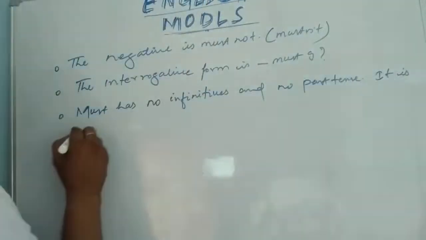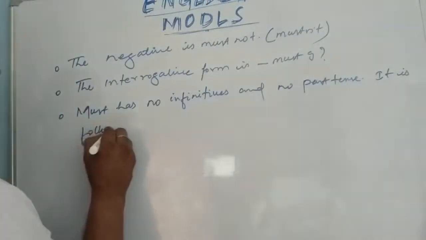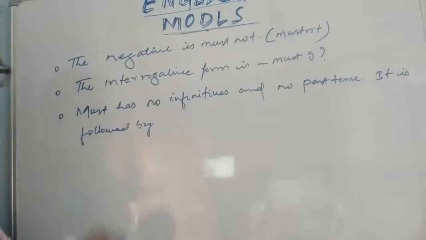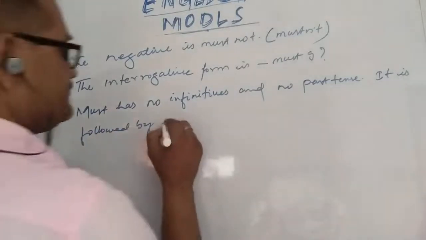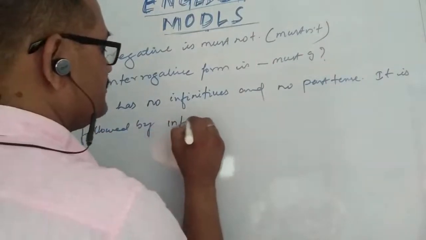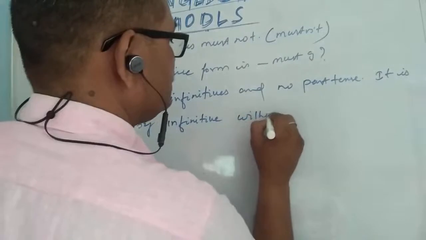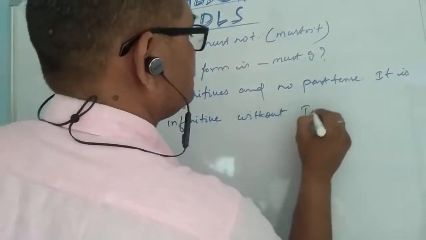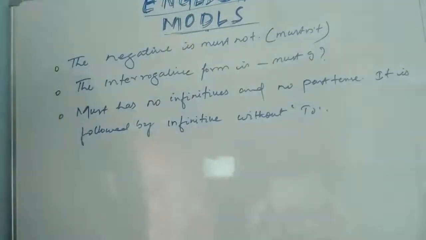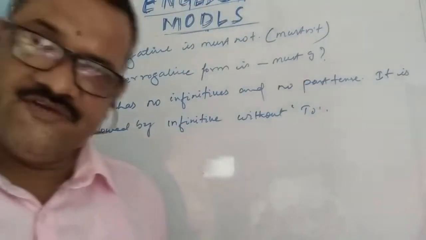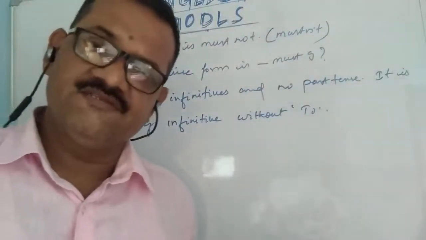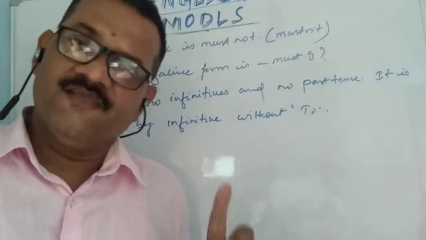It is followed by infinitive without to. It will take an infinitive, but a bare infinitive. That means without to.